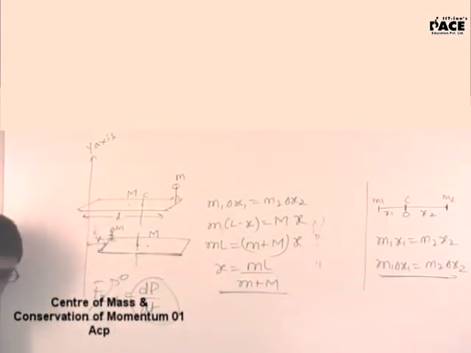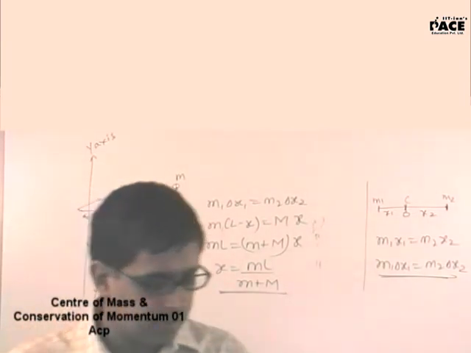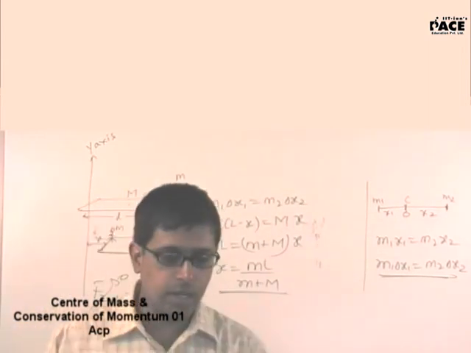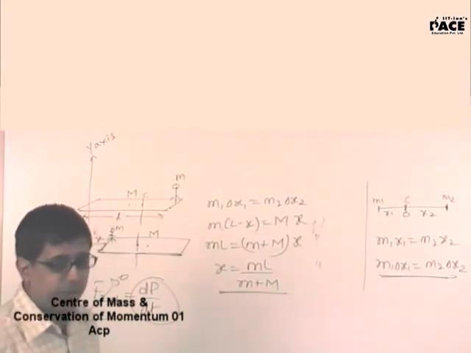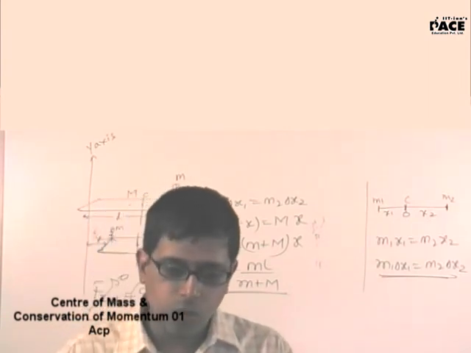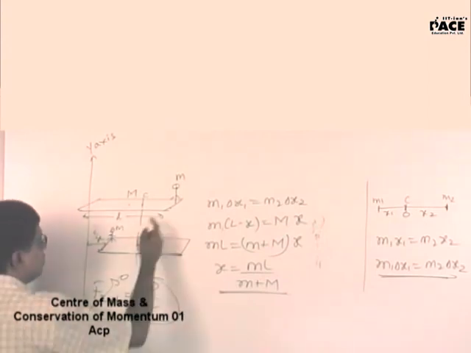Excuse me, sir. In the example, you just explained to us that a man is moving on the left hand side and the plank is moving on the right hand side. Sir, in this example, doesn't the center of mass of the man and plank coincide while walking? The man will walk over the center. What do you mean by center of mass coincide? Center of mass are coordinates. Coincide, sorry, coincide while walking.